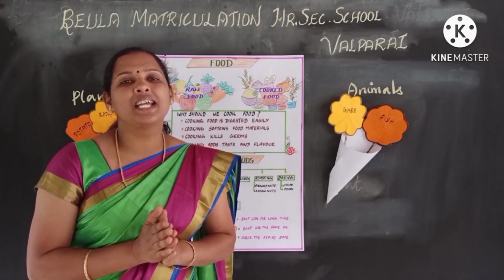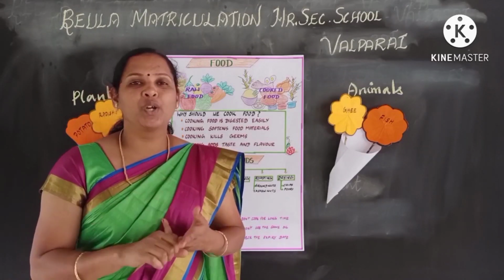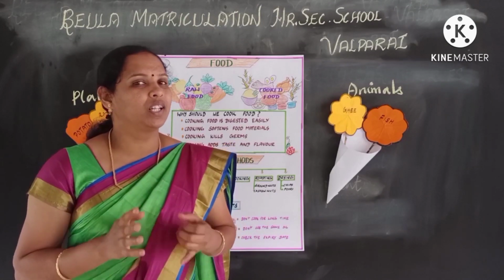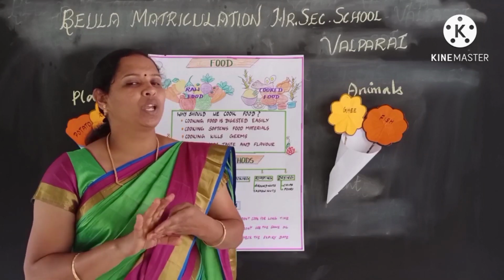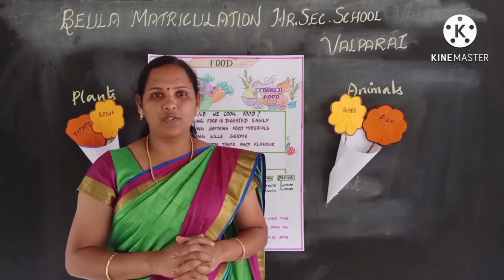So food is the basic need of our life. It gives energy to our body. It gives nutrients to our body. In this chapter, we will study about the food items, types of food items, methods of cooking, cooking vessels, food wastage and food preservation.